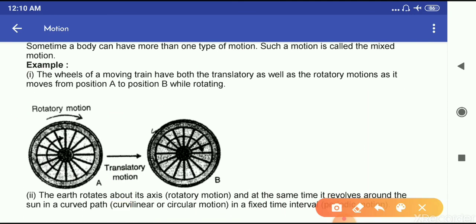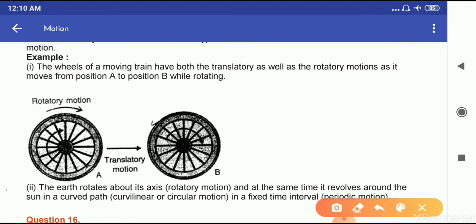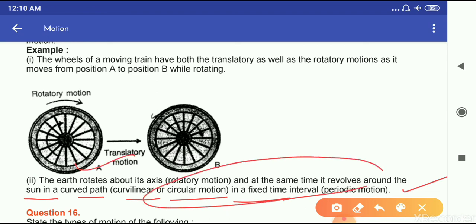Okay, so this wheel has translatory motion as it moves from point A to B, and also it is rotating. So therefore this wheel also has rotatory motion. Then second one is the earth. It rotates about its axis, which is rotatory motion, and at the same time it revolves around the sun in a curved path, curvilinear or circular motion, in a fixed interval of time, therefore periodic motion. So earth has these three types of motion.